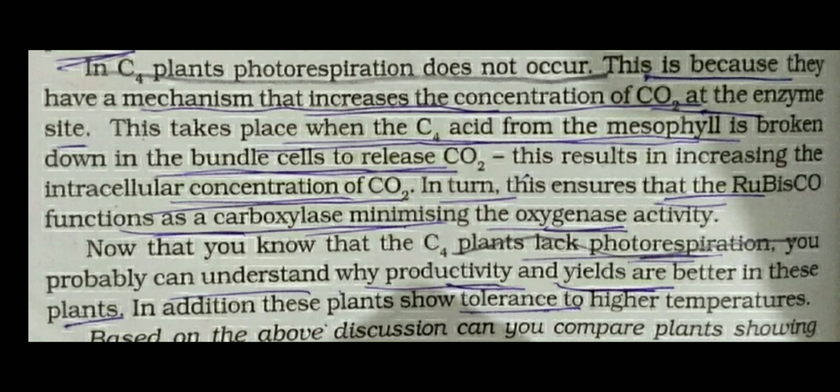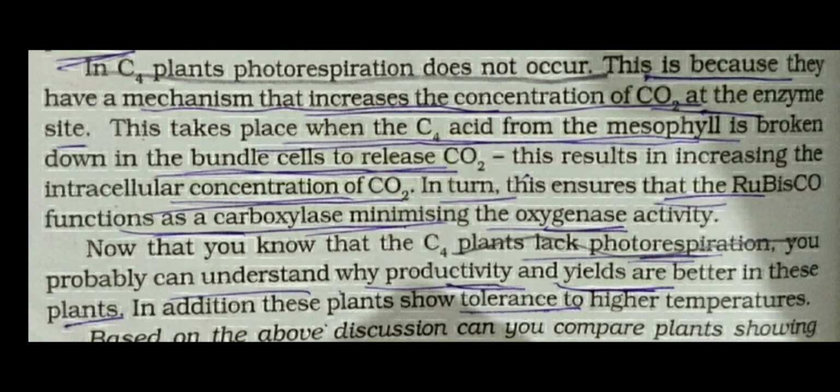In the mesophyll cell, oxaloacetic acid is converted to malic acid, which enters the bundle sheath cell.